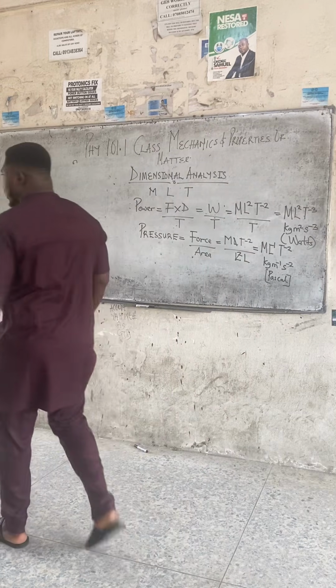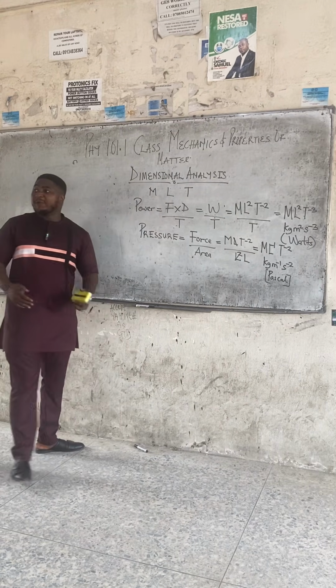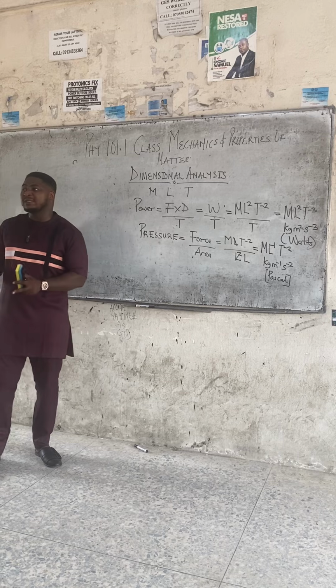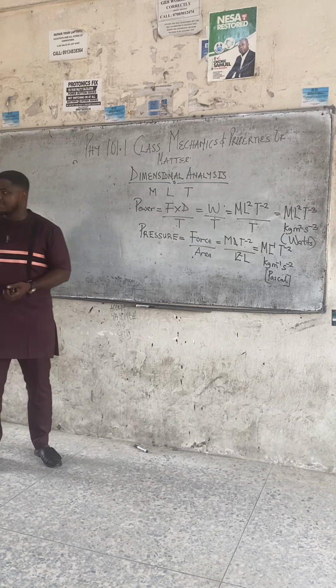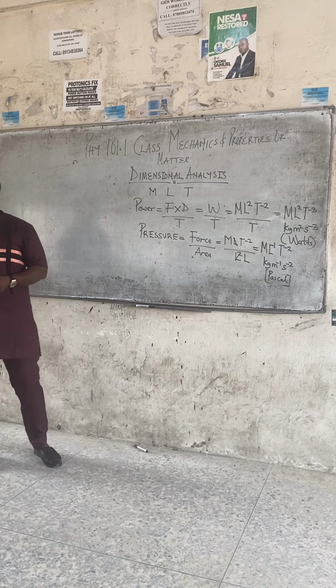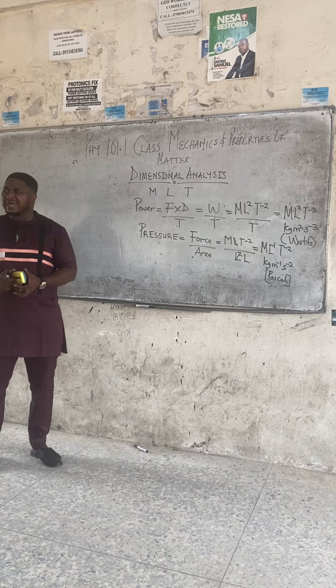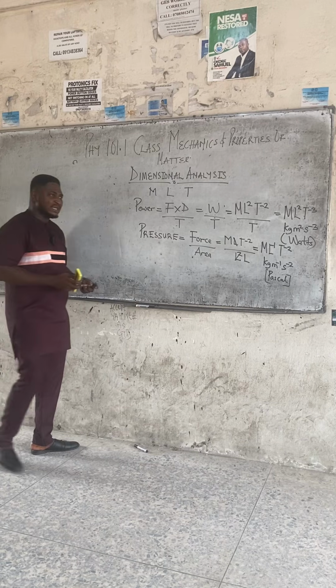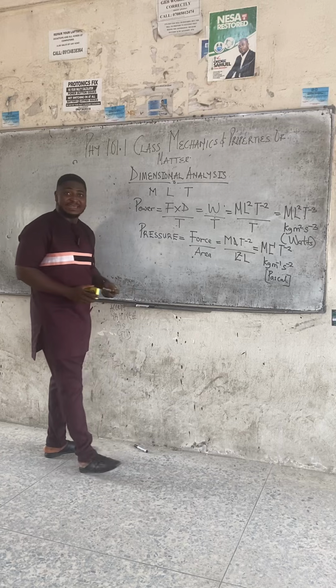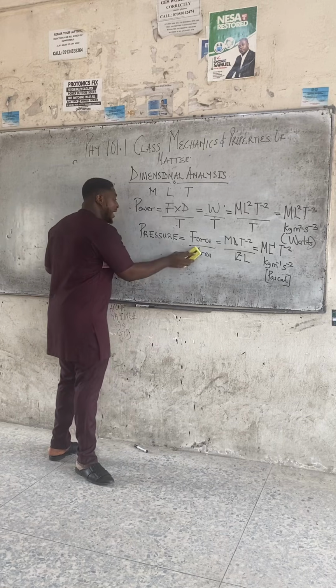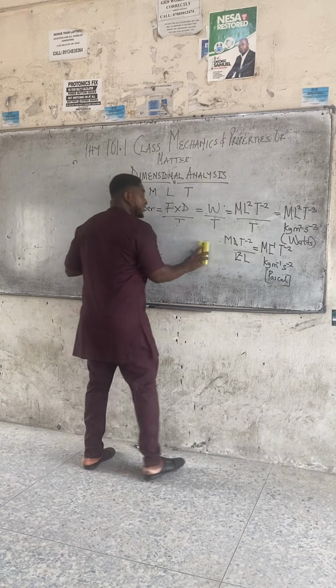Now, class, moving forward. So far, we have been doing simple quantities that you can easily know the dimensions. I want us to now go to difficult quantities whose dimensions are not easily known. There are some quantities that you cannot easily get their dimensions. Why? Because their formula is not common.